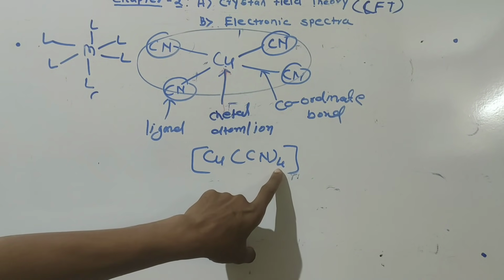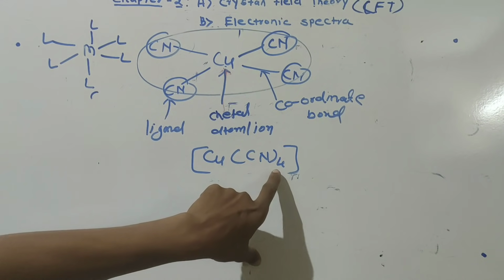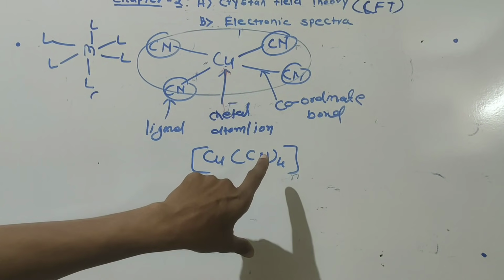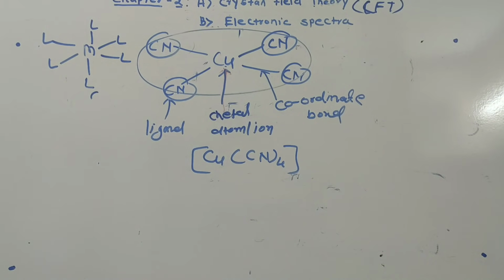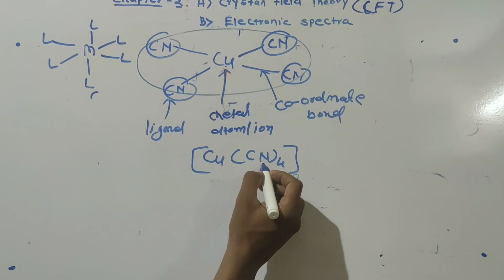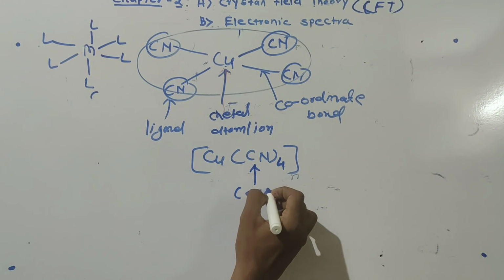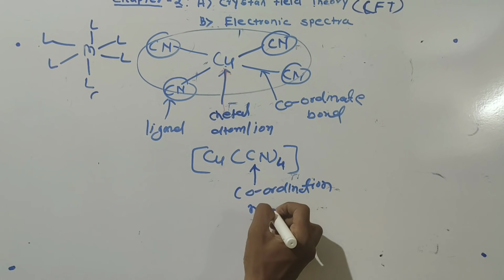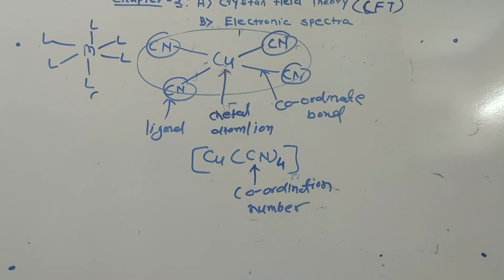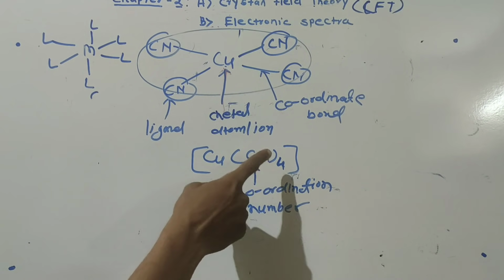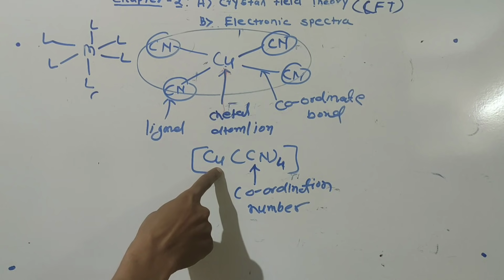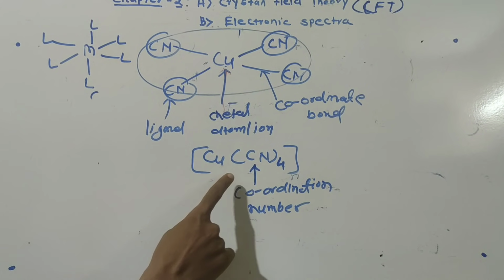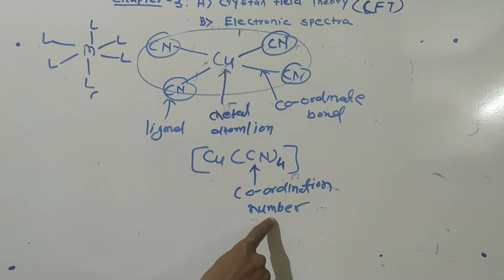Now, the number of ligands which are attached to the metal atom in a coordination compound is called what? Coordination number. What is the coordination number? The number of ligands which are attached to the central metal atom in a coordination compound is called the coordination number.